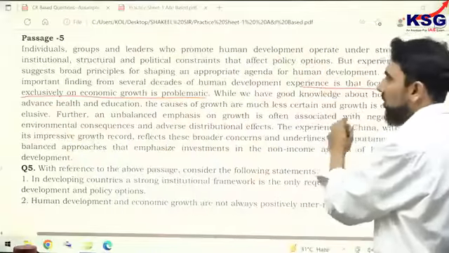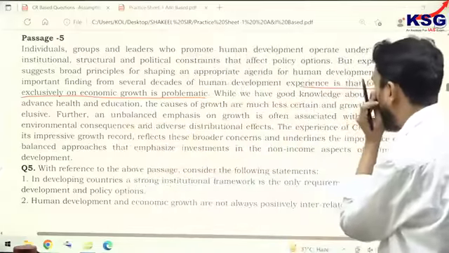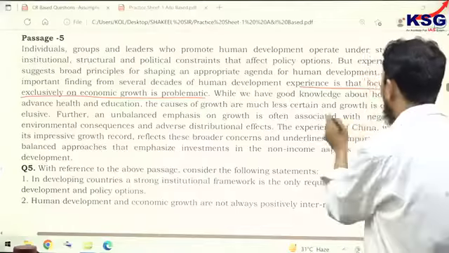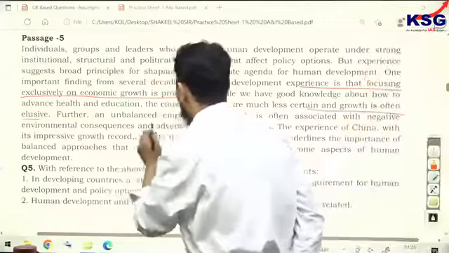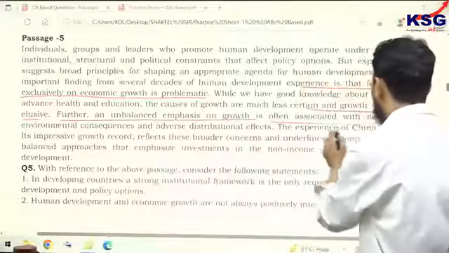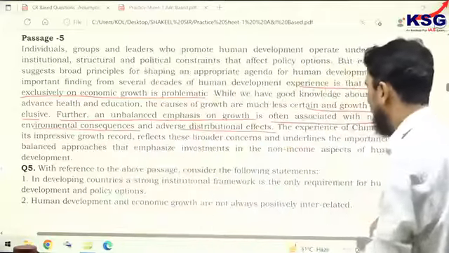While we have good knowledge about how to advance health and education, the causes of growth are much less certain. And growth is often elusive, right? An unbalanced emphasis on economic growth is often associated with negative environmental consequences and adverse distributional effects.